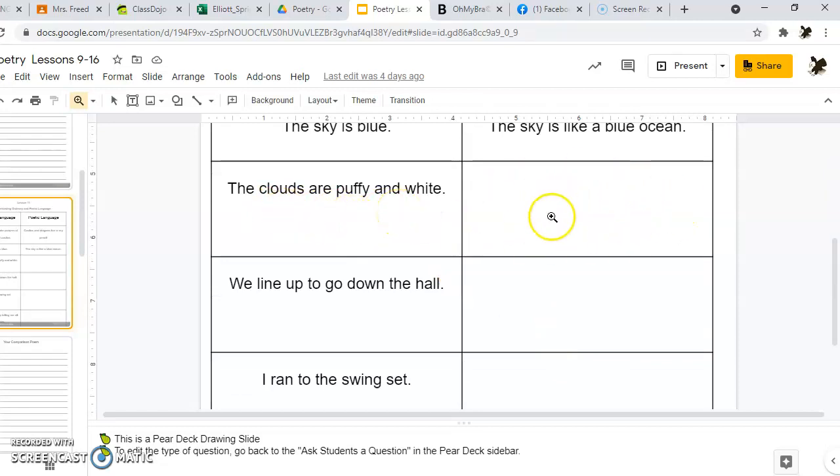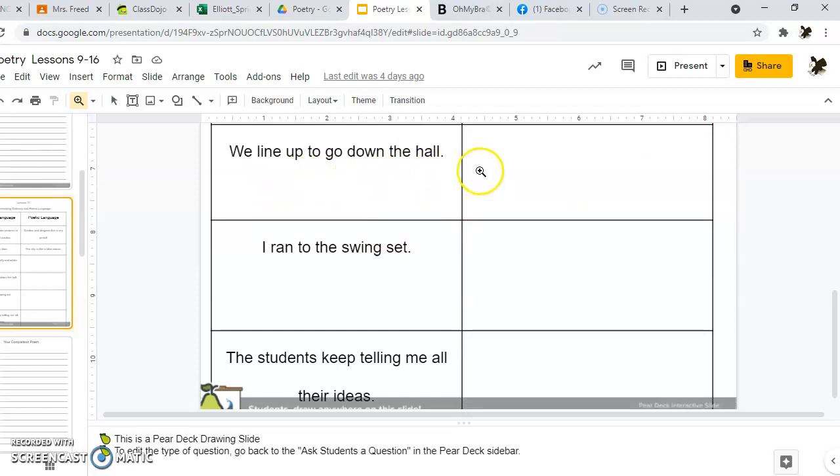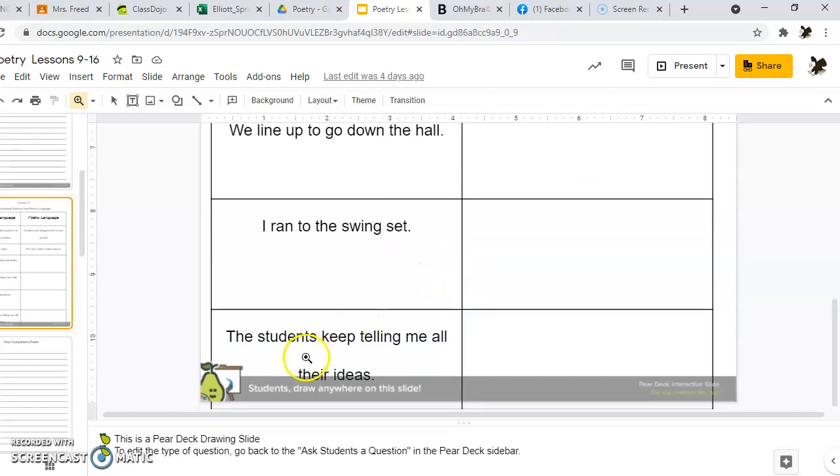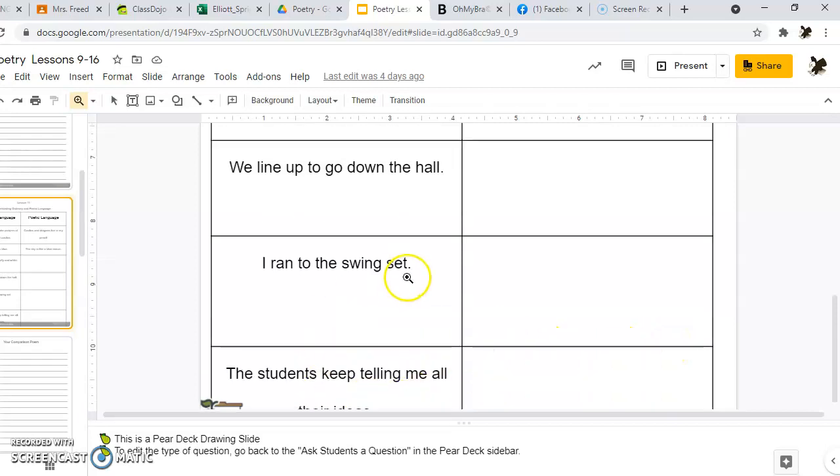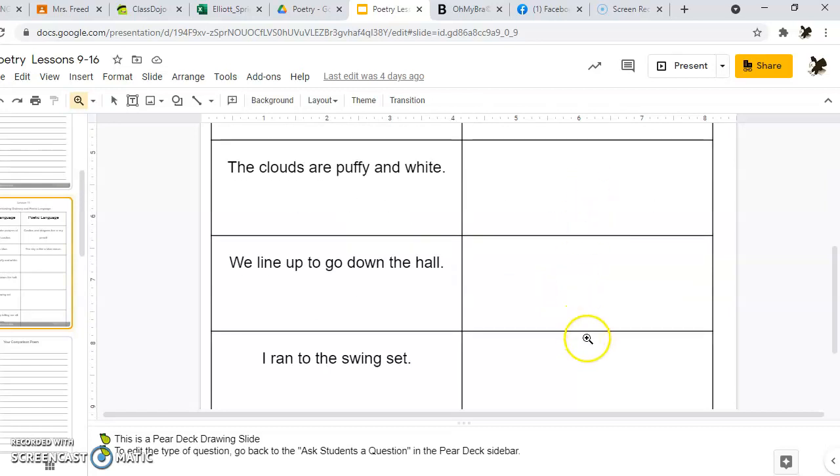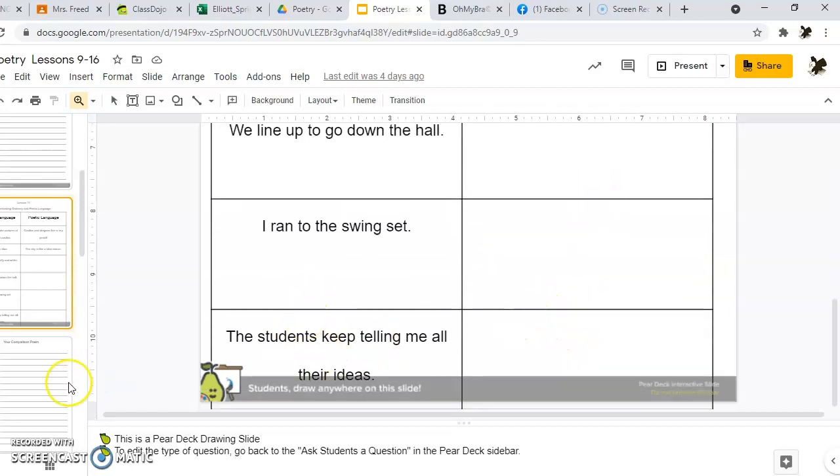So I want you to write that over here. We line up to go down the hall. We did that with a couple, but you could come up with something different. Don't do the snake. Try to come up with something of your own that you could compare lining up to go down the hall. That would be more poetic. I ran to the swing set. What would be a better way to say I ran to the swing set? And the students keep telling me all their ideas. What would be a better way to say the students keep telling me all their ideas? So pause here and go to page 3 and fill in these 3 boxes and then come back and turn on the audio or the video here.